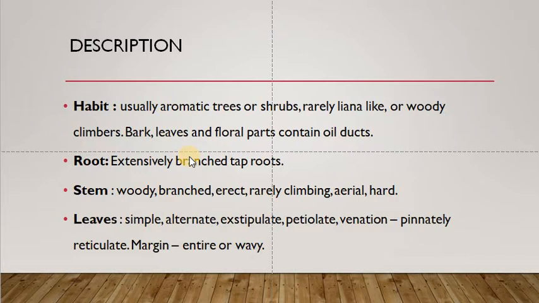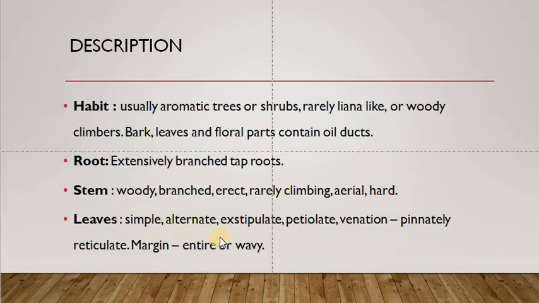Now let's go to the description one by one. Coming to the habit, these plants are aromatic. That means they have smell. They are trees or shrubs or woody climbers, and bark as well as oil contain oil ducts. They are glanded, and they have a taproot system typical for dicots. The stem is woody, branched, erect, rarely climbing, aerial and hard.